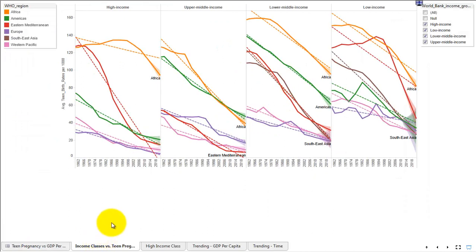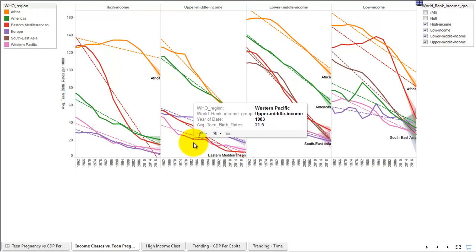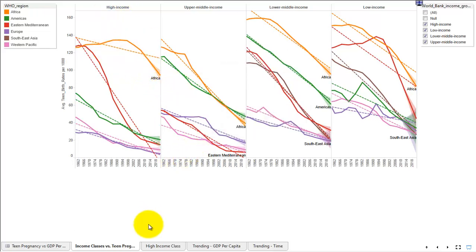So what I've done here is I've created a linear time series trend, and each of these lines represents the WHO region. I've also created a linear trend just to see if there is a relationship, and I've forecasted the data from 2013 to 2021 to see what kind of relationship there is. The reason I created these categories, high income, upper middle income, lower middle income, and low income, is because I wanted to see if there is a relationship between income and average teen birth rates.